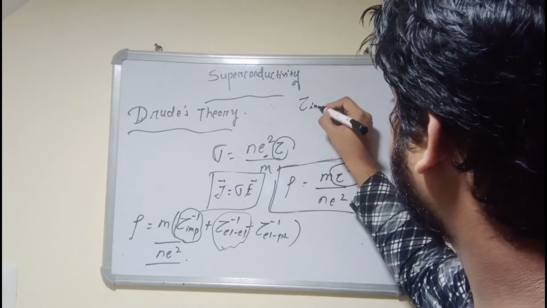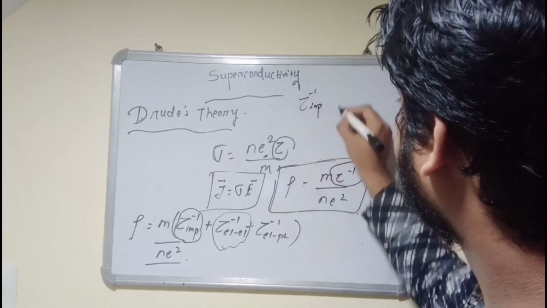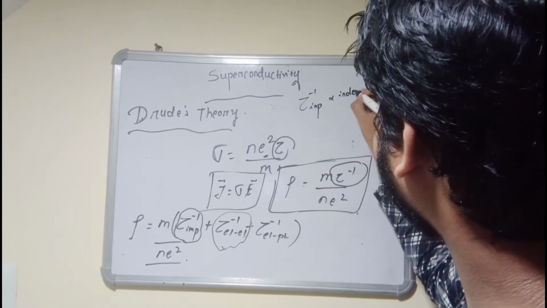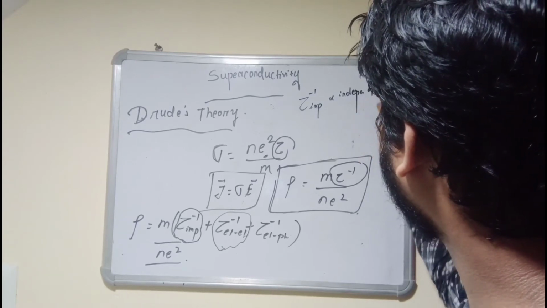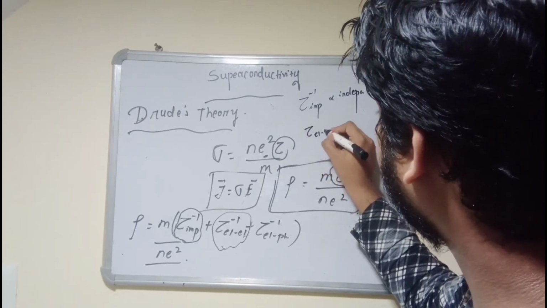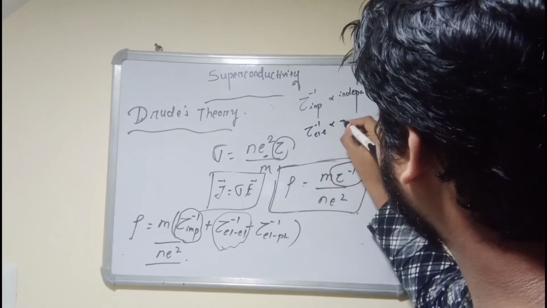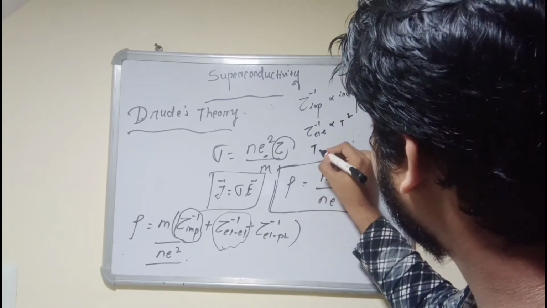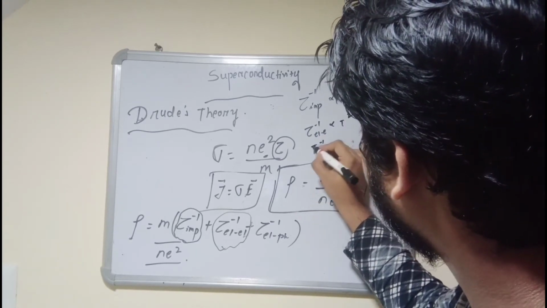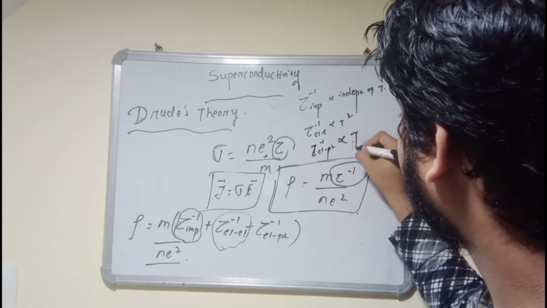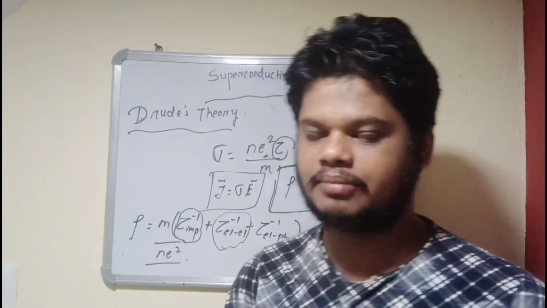So we can write that tau impurity is independent of T. Tau electron is proportional to T square, and tau electron-phonon is proportional to the fifth power of temperature.